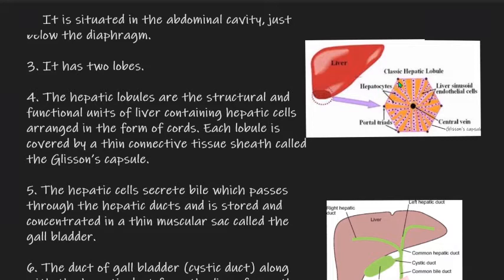This lobule is covered on its outside with a connective tissue sheath, and this sheath is named Glisson's capsule. So I have marked the Glisson's capsule here. This outer connective tissue sheath of the hepatic lobule is called Glisson's capsule.